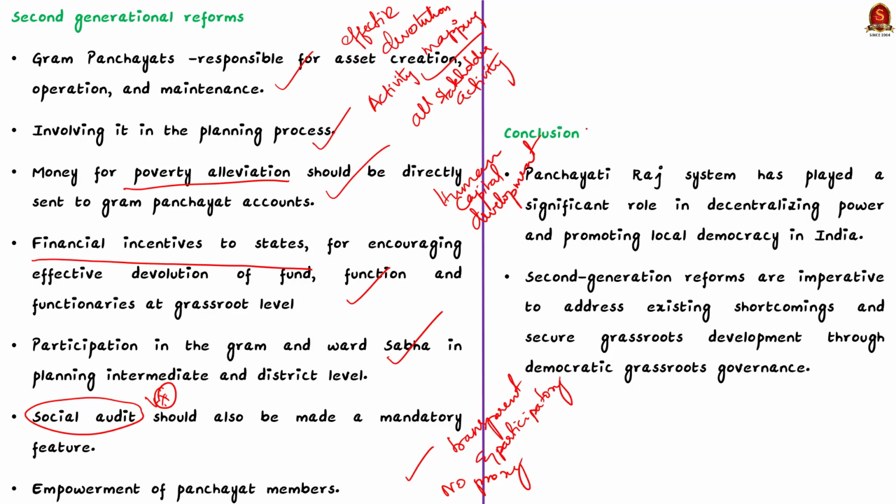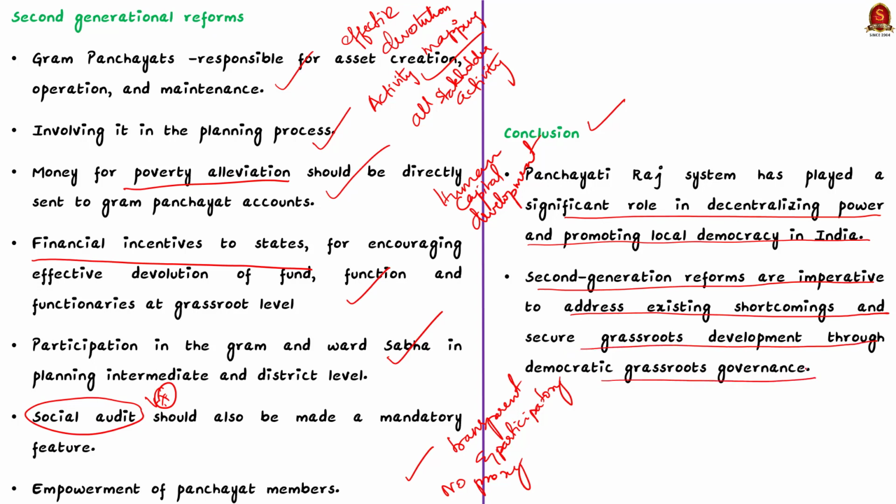Moving on to the conclusion part, here you can write that while the Panchayati Raj system has played a significant role in decentralizing power and promoting local democracy in India, second generation reforms are imperative to address existing shortcomings and secure grassroots development through democratic grassroots governance. By focusing on enhancing financial autonomy, administrative empowerment, capacity building, inclusivity and addressing issues of political interference, India can strengthen its Panchayati Raj system and realize its full potential as a catalyst for grassroots development and inclusive governance.